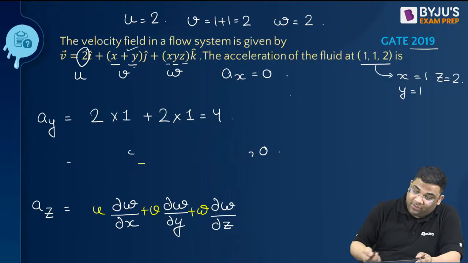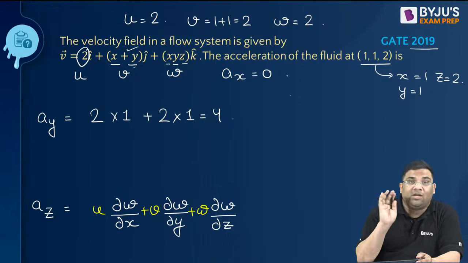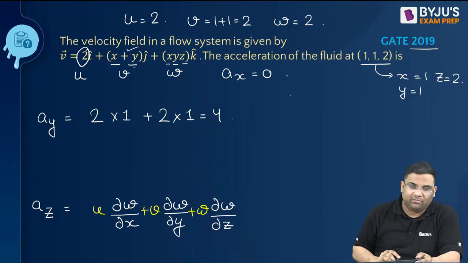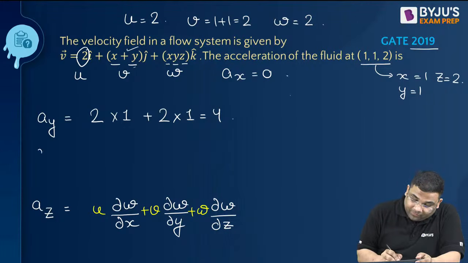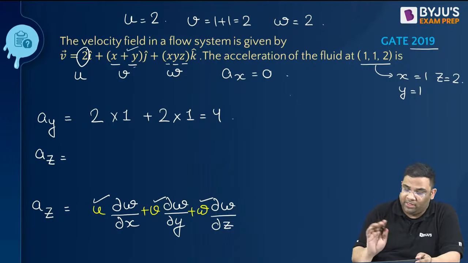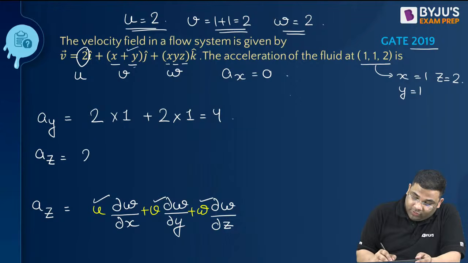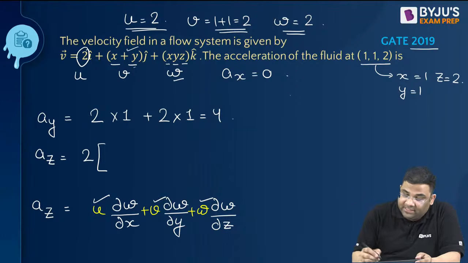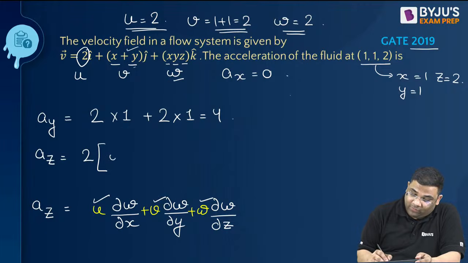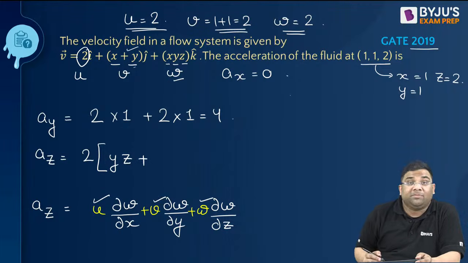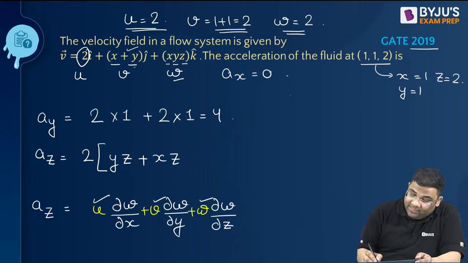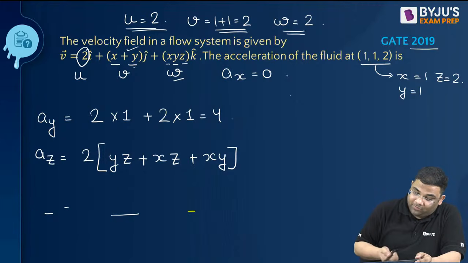So AY we got. Now see, W is a function of X, Y, Z, so I have to differentiate. U, V, W all are 2 only. The value is 2 at this point. So I can take 2 as common. Then differentiate this W with respect to X. We get YZ. Then differentiate with respect to Y. We get XZ. Then differentiate W with respect to Z. We get XY. Now we can put in the values.